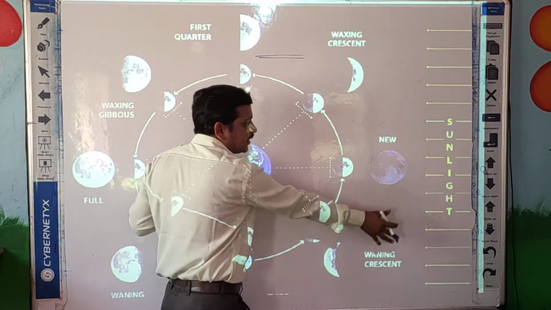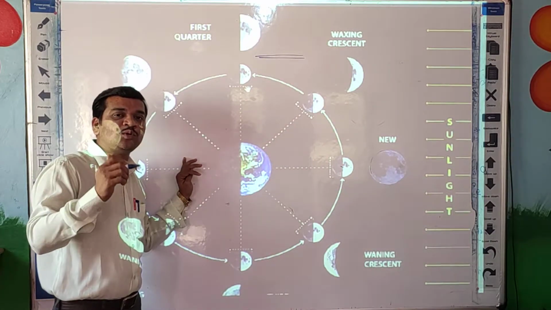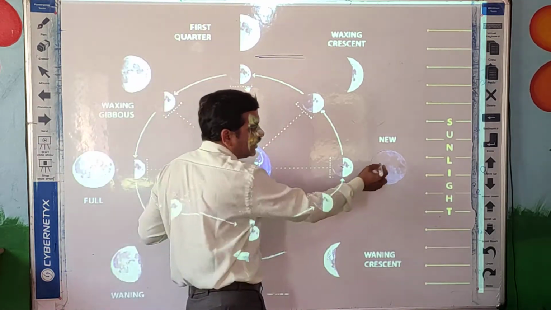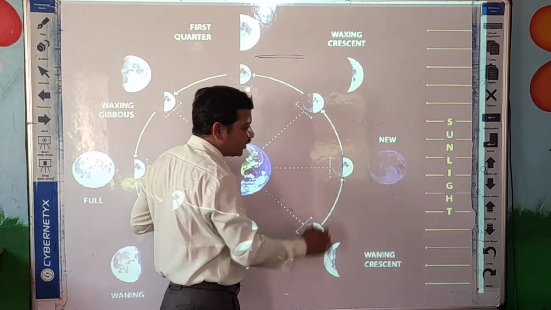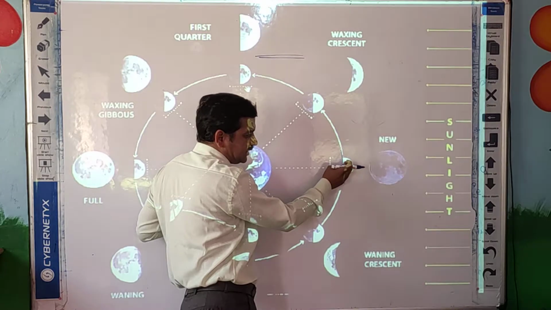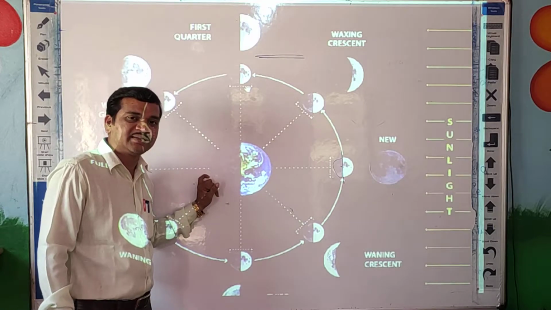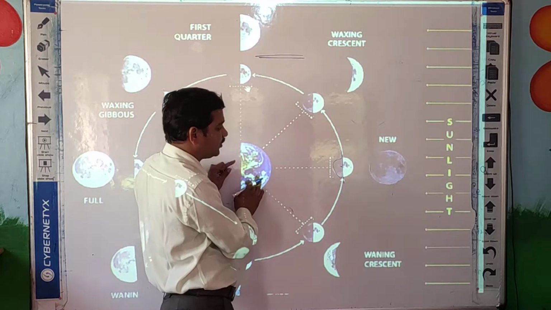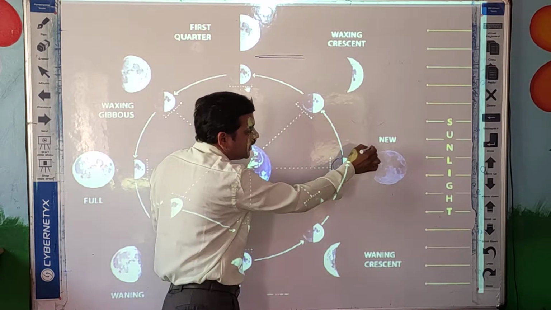First, see here when sunlight falls on the moon. We already know the moon is an opaque object, meaning it cannot pass light through it. Whatever sunlight falls here, this part is bright, but whatever part is behind is completely dark, completely black. That black part we see from the earth when the moon is here. Here we cannot see the moon, so that is called the new moon.